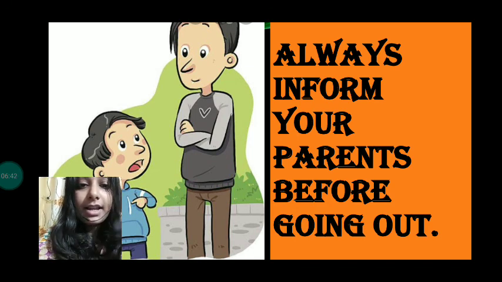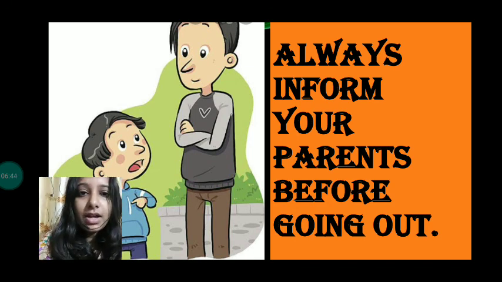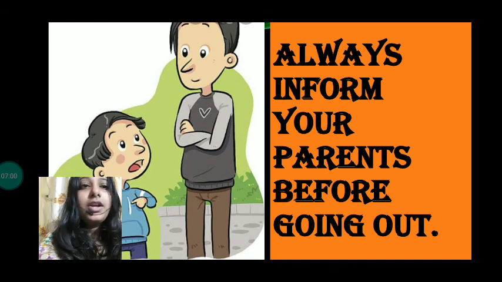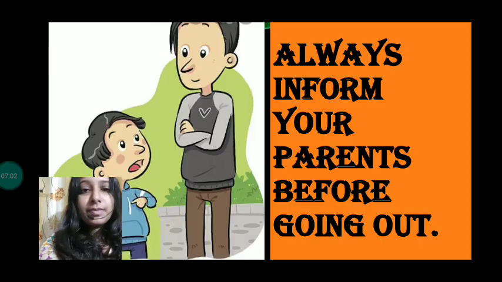If you are in any danger, they'll be the one to come and fetch you out, and they will be the one to rescue you from any danger. So we should always inform our parents whenever we are going outside our home, and we should inform them where we are going. It's very important to do these things. So always inform your parents before going out.